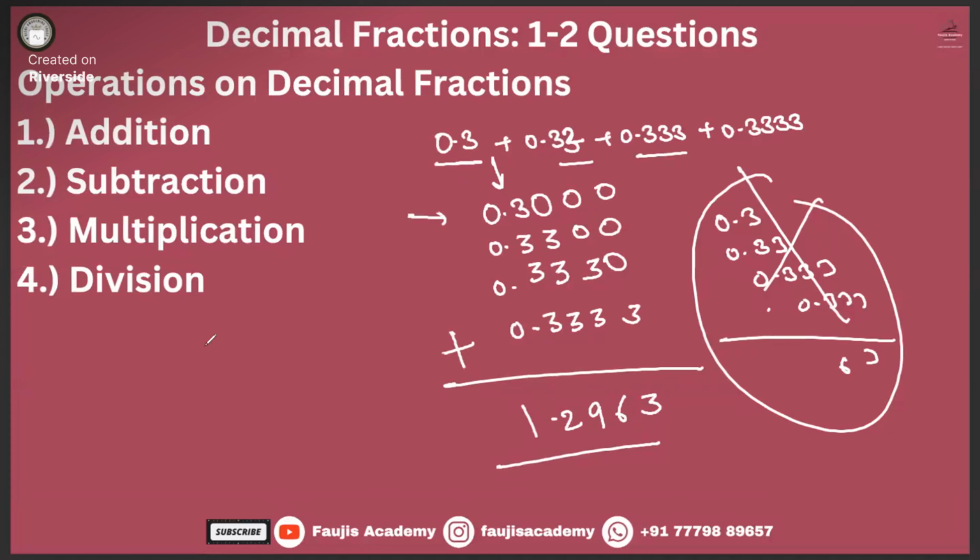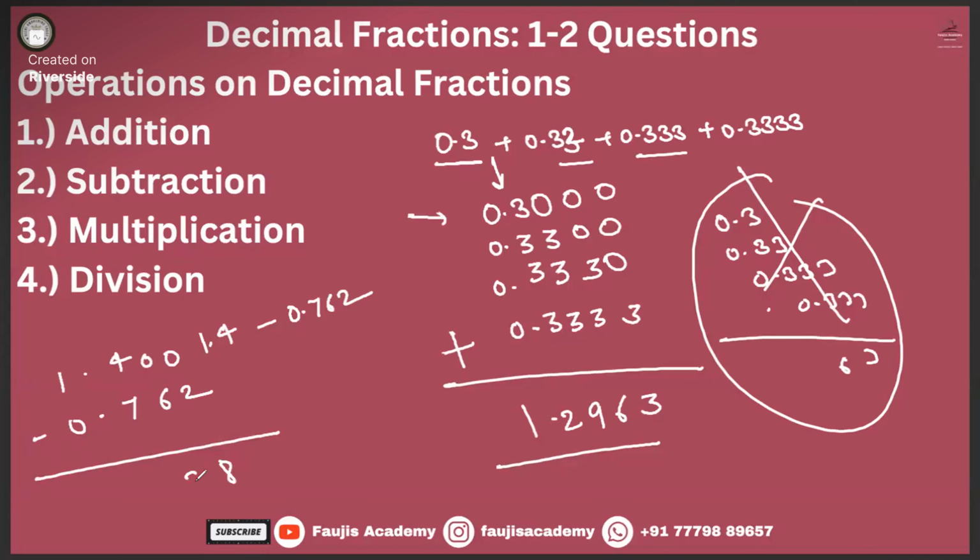The same is the case for subtraction. Let us say 1.4 minus 0.762. How will you do that? The point has to be written in proper alignment: 1.4, 0.762. Write down 0, 0 over here, then minus: 8, 3, 6. So this is the answer.